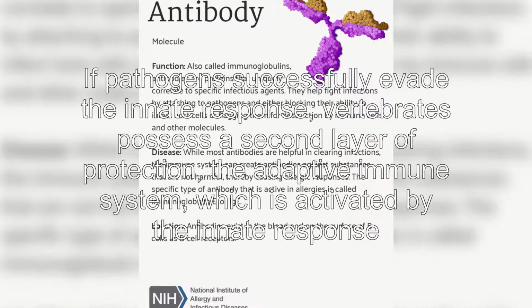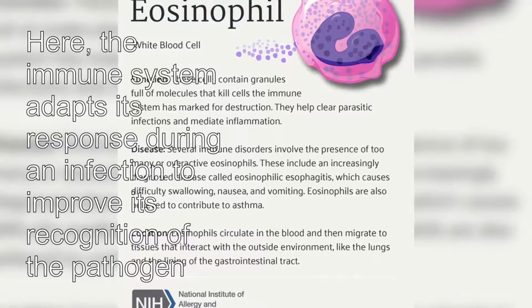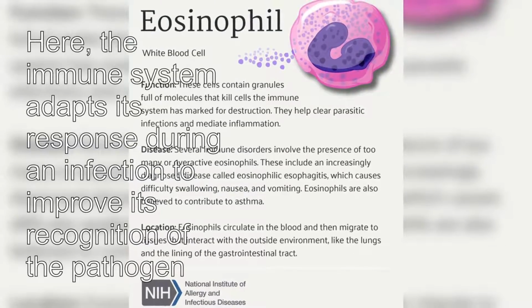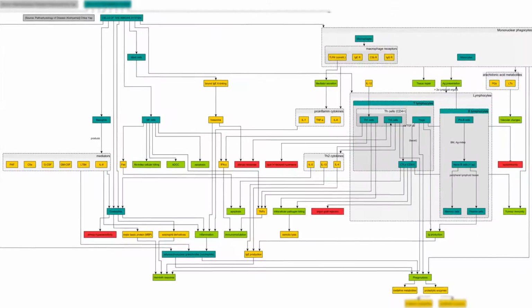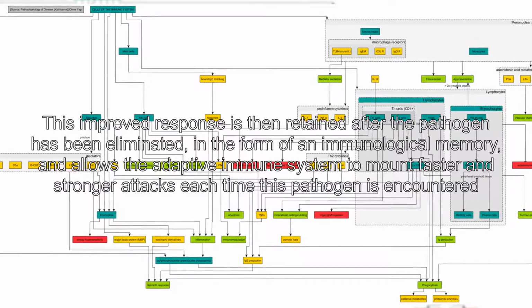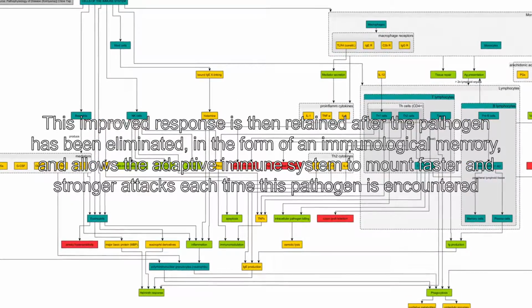Here, the immune system adapts its response during an infection to improve its recognition of the pathogen. This improved response is then retained after the pathogen has been eliminated, in the form of an immunological memory, and allows the adaptive immune system to mount faster and stronger attacks each time this pathogen is encountered.